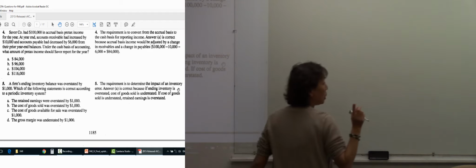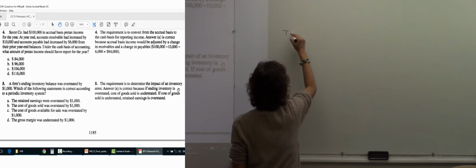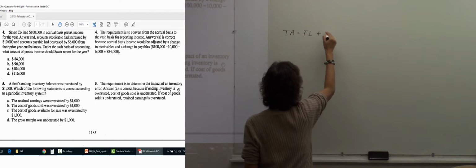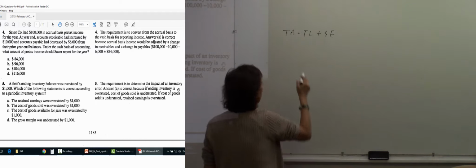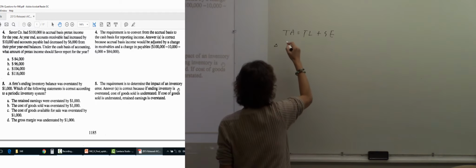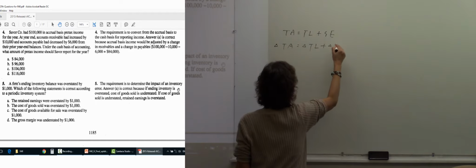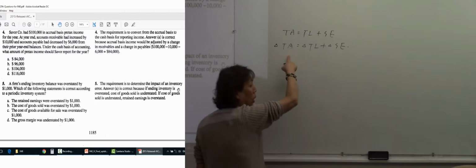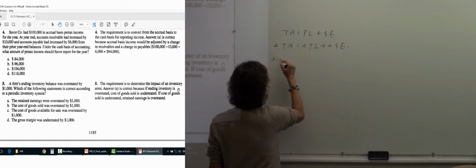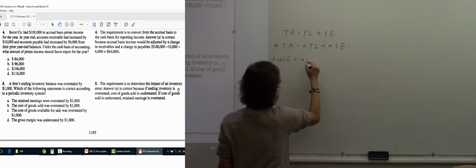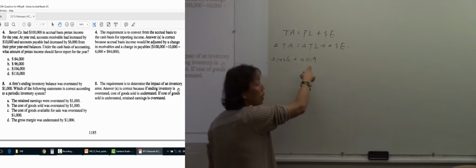The original accounting equation is total assets equals total liability plus equity. Then we put a change sign in front of each item. For the total asset, we separate it into cash asset and non-cash asset. For the non-cash asset, we call it OA.